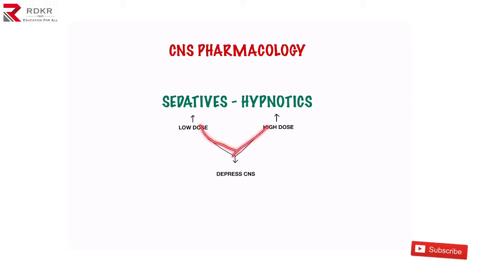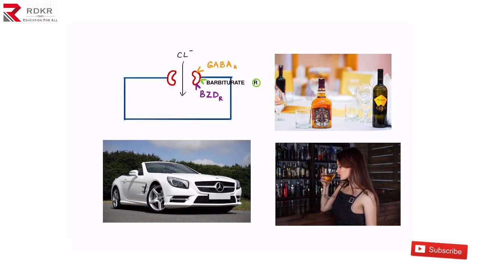Both of these work under a common mechanism, that is, they depress the CNS. How exactly do they depress the CNS? We have a simple mechanism here. Suppose this is a cell from the brain. We have chloride ions and chloride channels. When the GABA A receptor is stimulated, the channel opens and chloride enters the cell. This chloride depresses your CNS. In the same way, we have barbiturate and benzodiazepine receptors too. When you give these barbiturate or benzodiazepine drugs, they bind there and facilitate or mimic the GABAergic action.